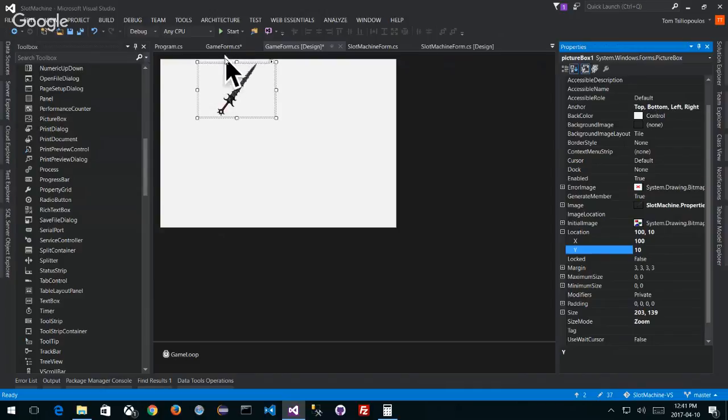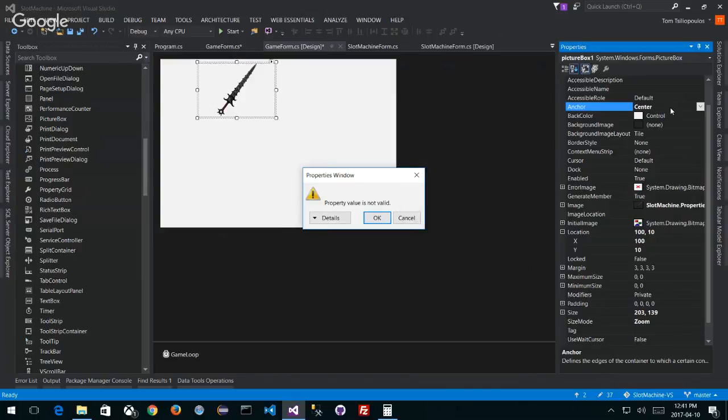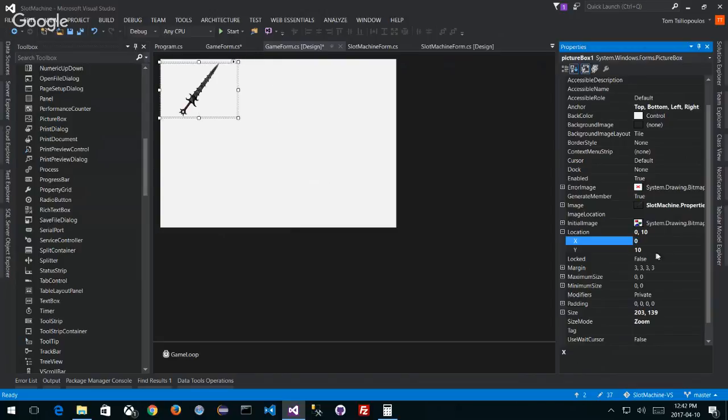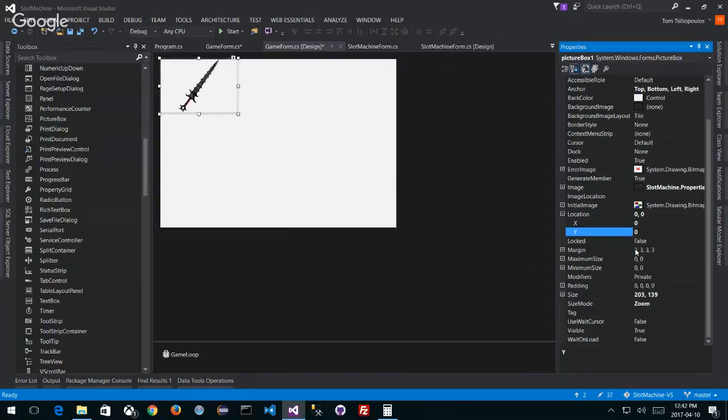So it doesn't really have a, you know, a center. I wish it did. Like I wish you could type in a center coordinate, right? And like type in center, get rid of all this and type in center. If there was such a thing, right? Top, bottom, left, and right. So top right, bottom left, top bottom, you just got to try and figure out where it's going. So if I go 0, 0 again, the way to know this, if I go 0 and 0, it goes there. So from a location perspective, which is not what I really want.